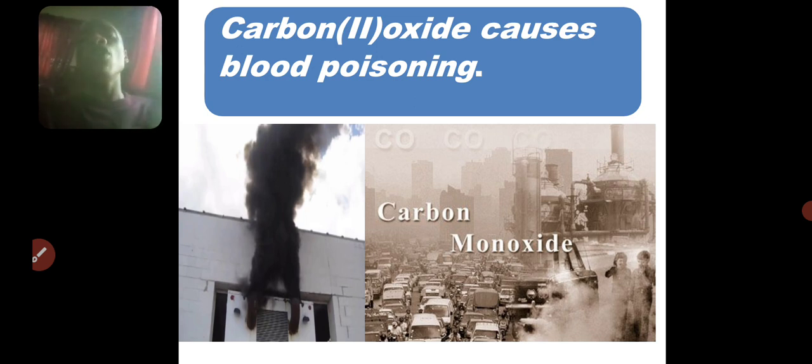And this is why you don't run a generator in a room that is not ventilated, because it can kill everybody in the room in minutes. It's a very dangerous pollutant, dangerous because it is colorless and also odorless. So you can be breathing it in without even knowing until the person will die.